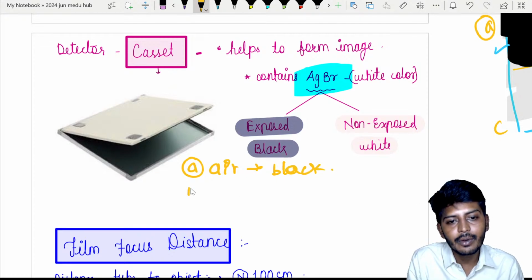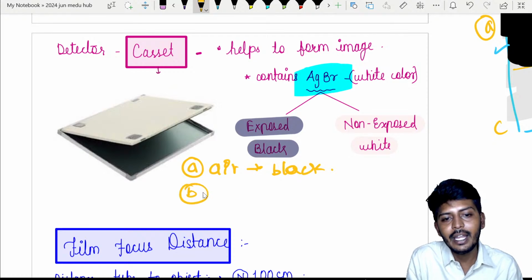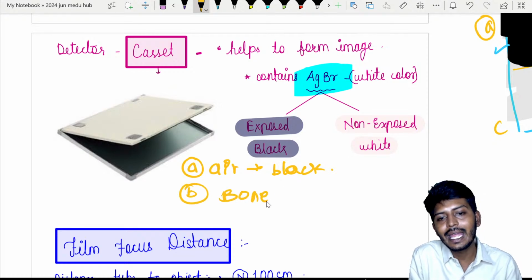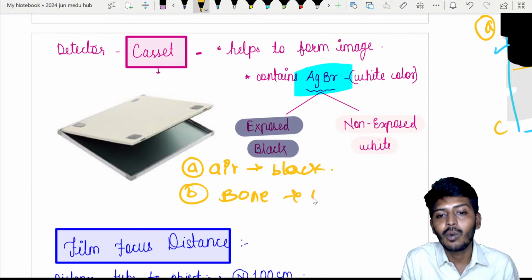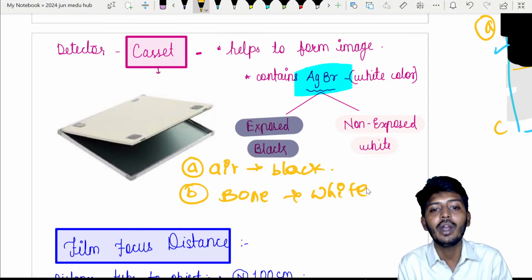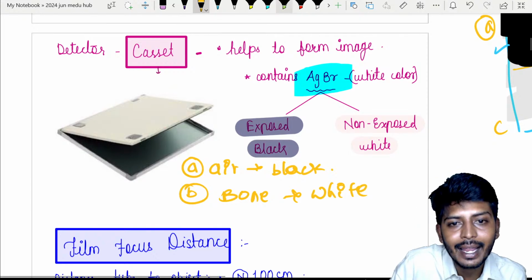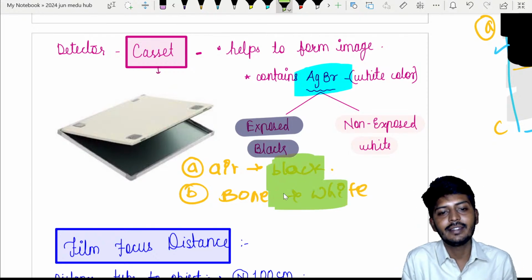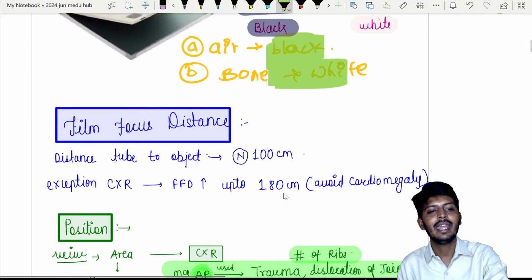Then the next possibility is solid bone. Bone will not allow any X-rays to pass, so it will create white color. If it is white on X-ray, it is bone. If it is air, it will be black color. That is the story of your X-rays.